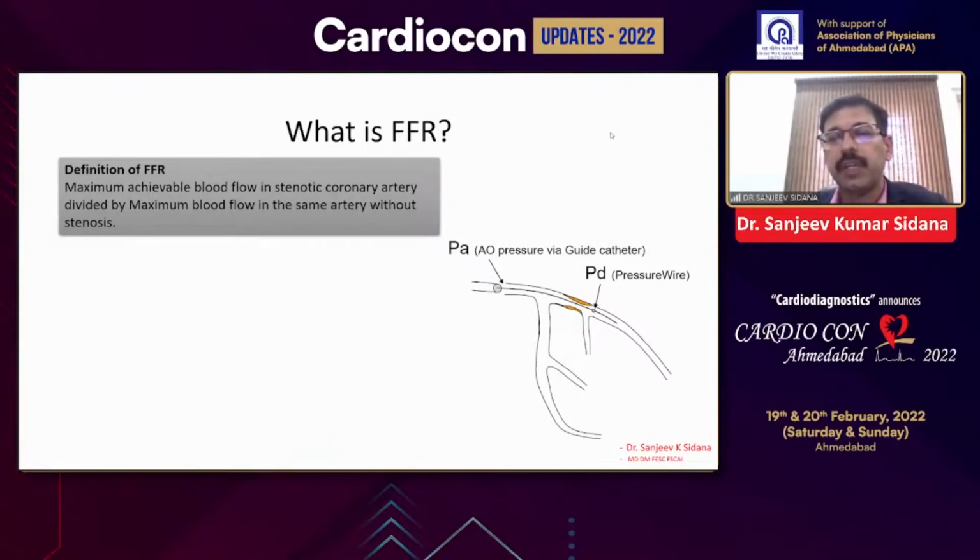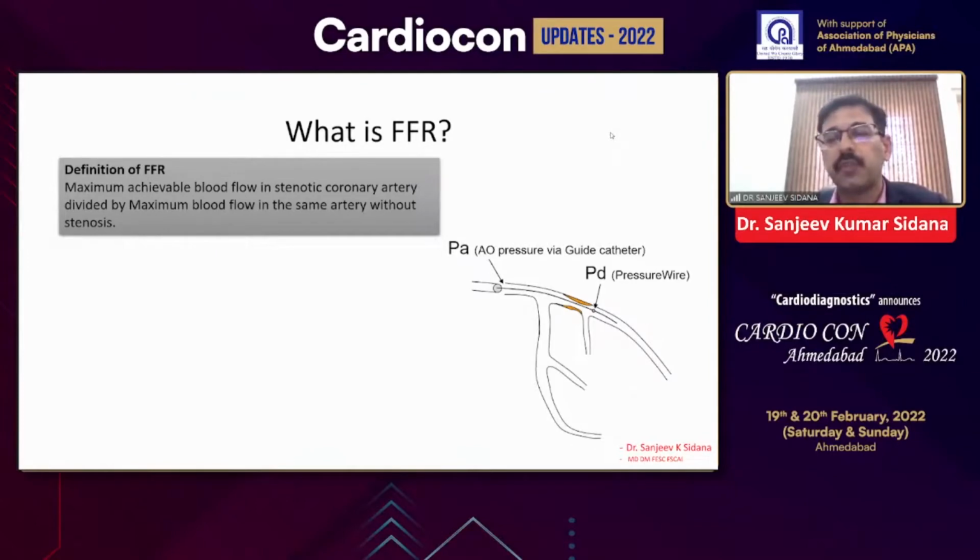If it is less than 0.8, we need to treat the lesion, and if it is more than 0.8, we can leave the lesion. It is very easy to interpret the result of FFR when we compare it with IVUS.